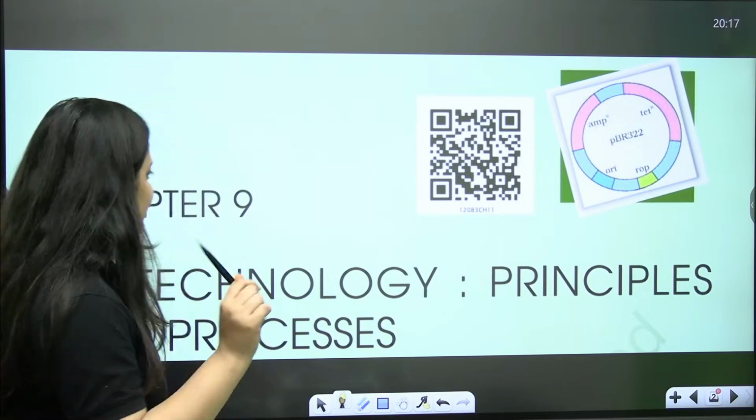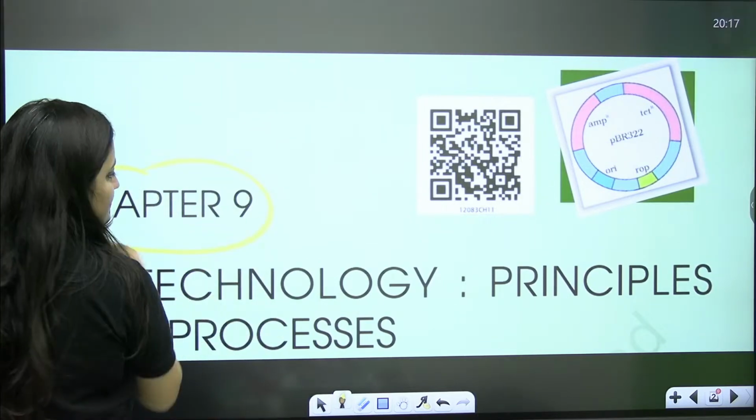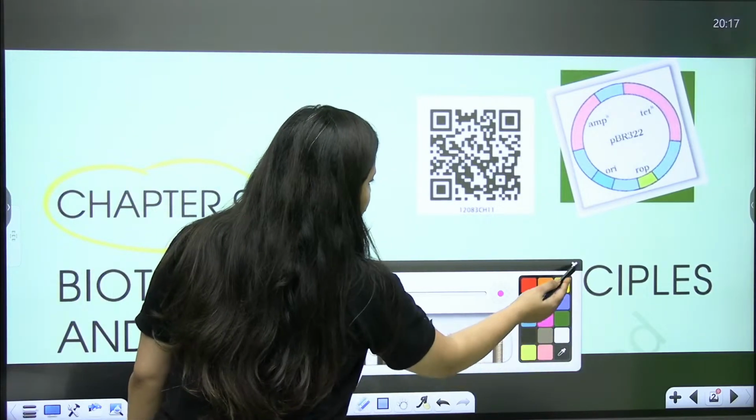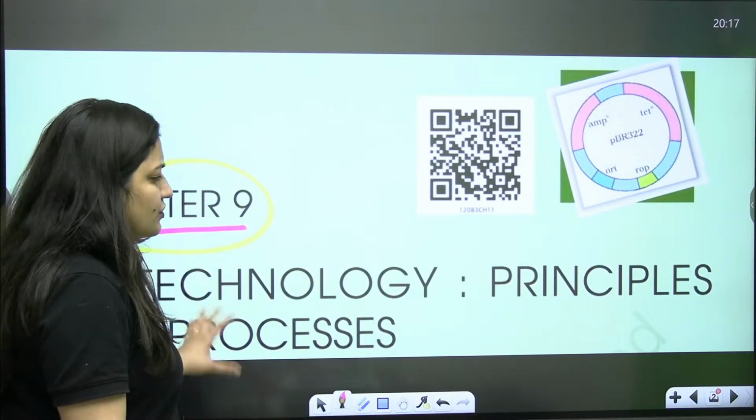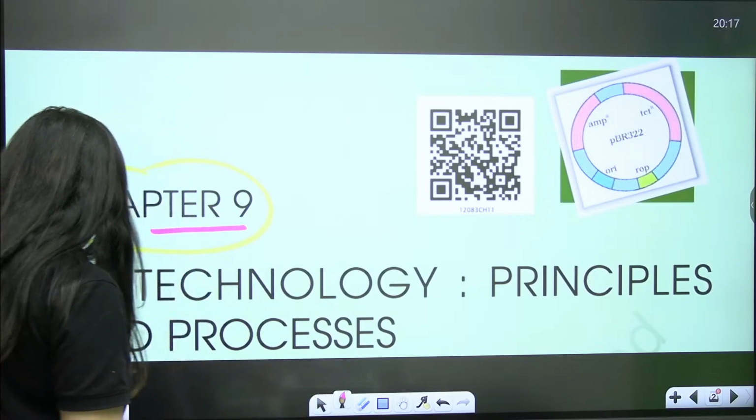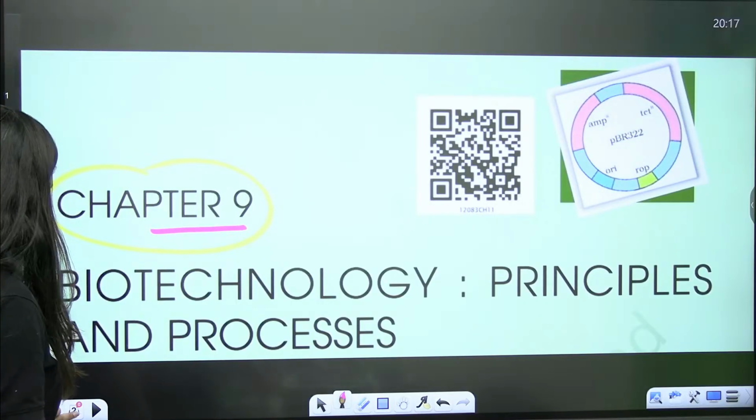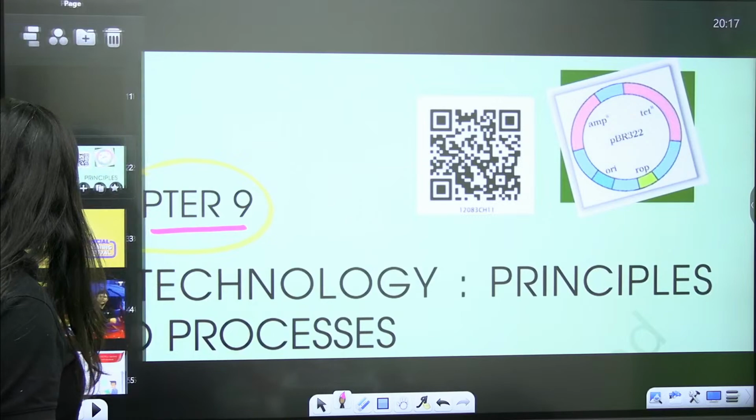Let's not waste the time. Let's start the class. So you know that biotechnology principles and processes, as per the new NCERT, is chapter number 9. Otherwise, it is chapter number 11. So there is no change in the content, so you don't worry about it. So in the last class, let's have a quick revision of what we have done so far.